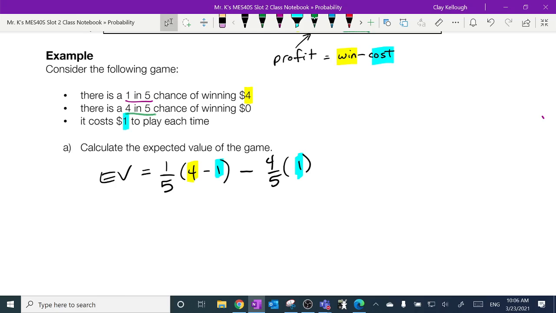Now, how's your fraction skills, everybody? I will admit I don't really care how you calculate this. If you need your calculator to help you with the fractions, you can. Those of you who are comfortable with fractions, you realize that this is a BEDMAS situation. 4 minus 1 happens first, right? 4 minus 1 is 3.